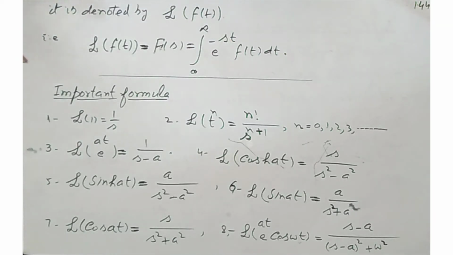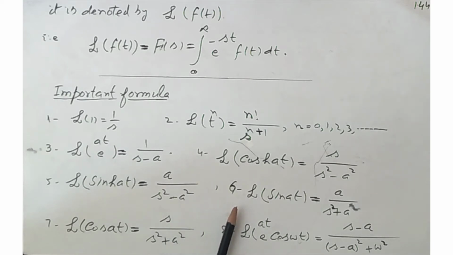Now, the important formulas for the Laplace transformation. Number 1, Laplace of 1 equals 1 by s. This is the formula of Laplace of 1 equals 1 by s. And number 2, Laplace of t to the n equals n factorial divided by s to the n plus 1, where n is equal to 0, 1, 2, 3 and so on. And number 3, Laplace of e to the at equals 1 by s minus a. And number 4, Laplace of cosh at equals s over s square minus a square. And number 5, Laplace of sinh at equals a over s square minus a square.